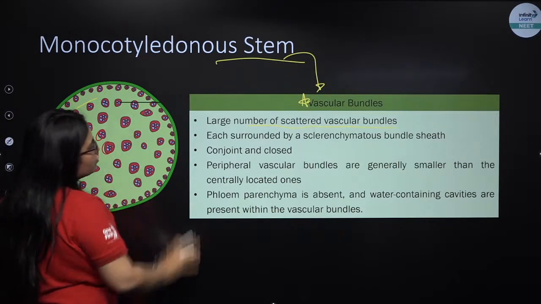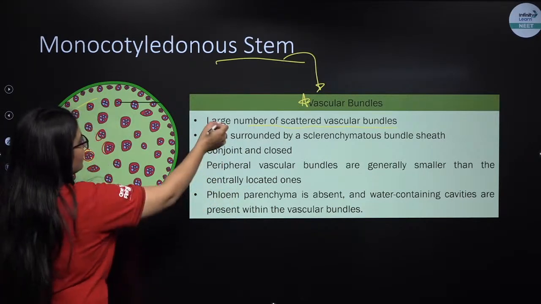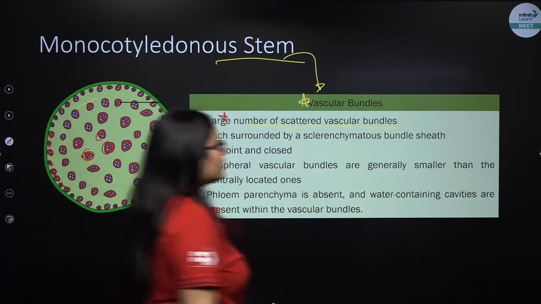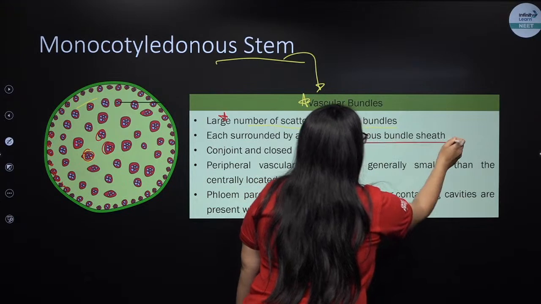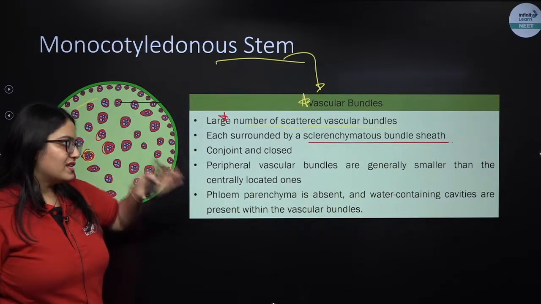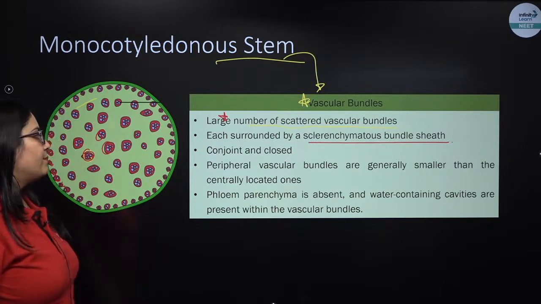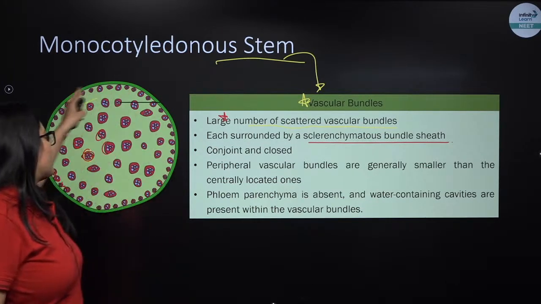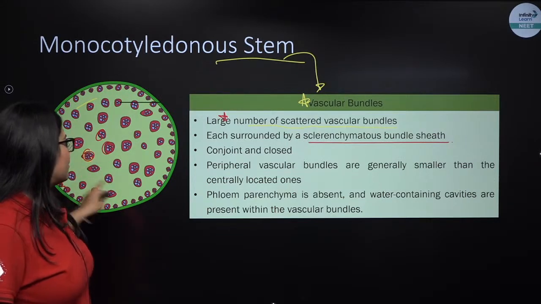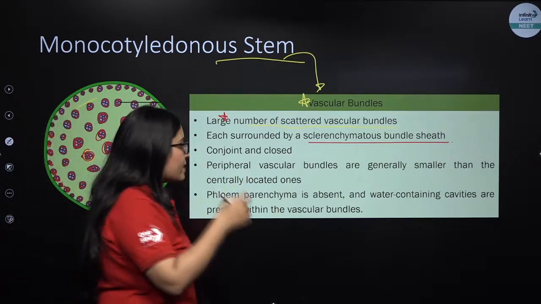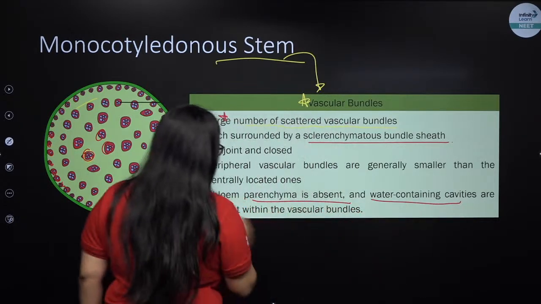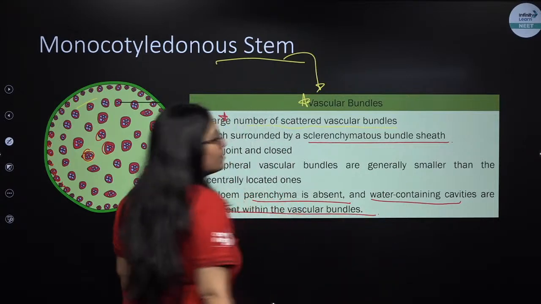These red portions are nothing but the vascular bundles. They are large in number. These vascular bundles are surrounded by a sclerenchymatous bundle sheath. They are conjoint and closed, present on the same radii, but with absence of cambium. Peripheral vascular bundles, which are present towards the periphery, are small, and in the central region they are large. Phloem parenchyma is absent and water containing cavities are present within the vascular bundles.